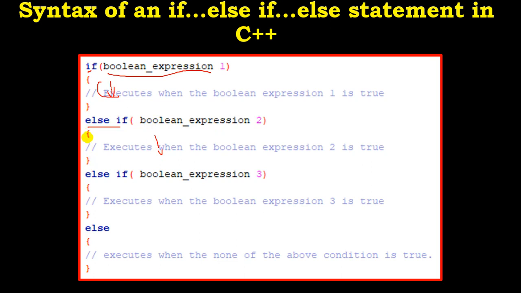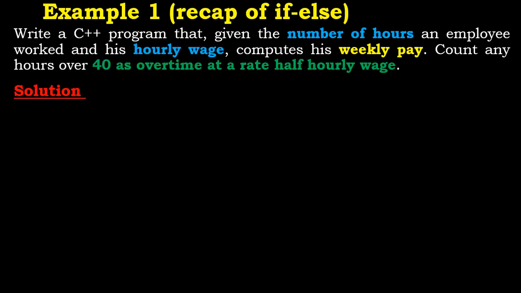So realize, as we said in the previous point, that there can be so many else if, but all these else if should come before the else statement. And we also said that there can be an else, but the else should be the last one to come. So if this else if is true, it means that all these ones here will not be checked, we are done. The system will end here because this one is true. That was what we were saying there. So let's see an implementation.